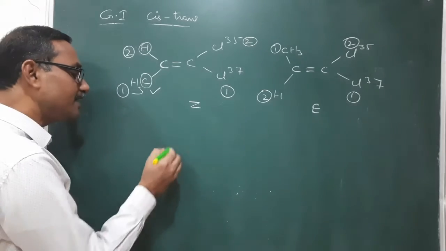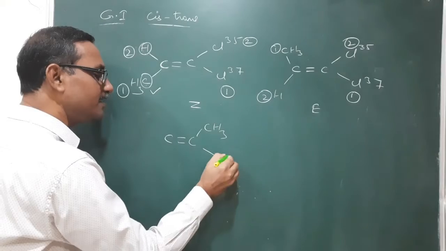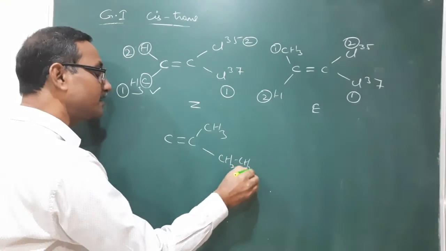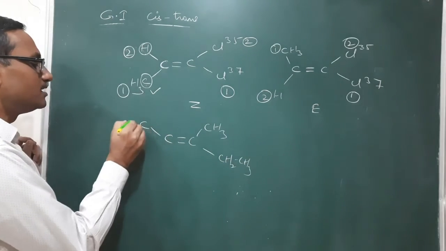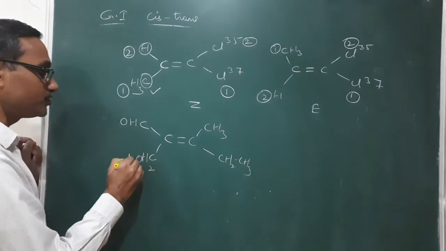Similarly, I am taking a C double bond C, with CH3, CH2CH3, CHO, and CH2OH.